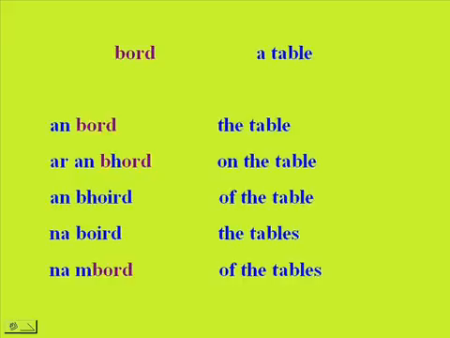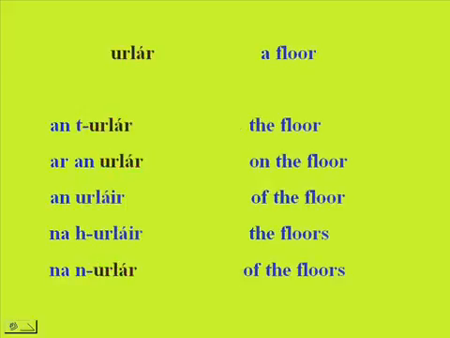For bord, we have an bord, the table, ar an mbord, on the table, an bhoird, of the table, na boird, the tables, and na mbord, of the tables. For urlár, floor, we have an t-urlár, the floor, ar an urlár, on the floor, an urláir, of the floor, na urláir, the floors, and na n-urlár, of the floors.